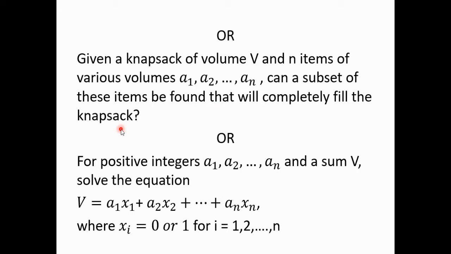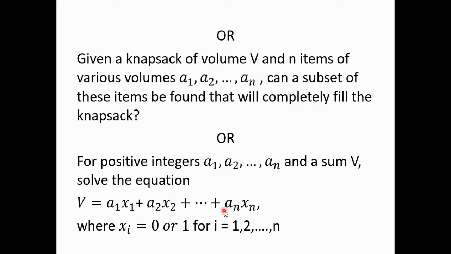So we have to fill a bag with certain items. The items are A1, A2, An. We are given a volume V of that bag, and we have to fill the bag with these items so that the volume V is completely satisfied.